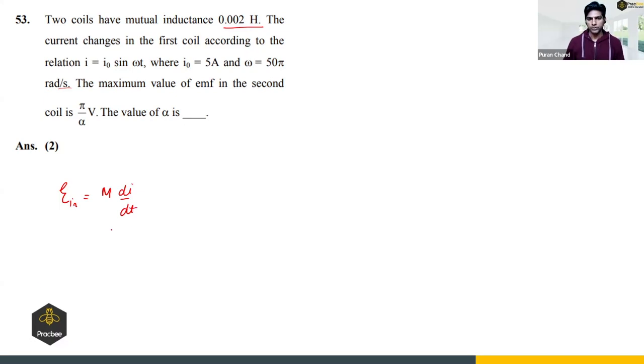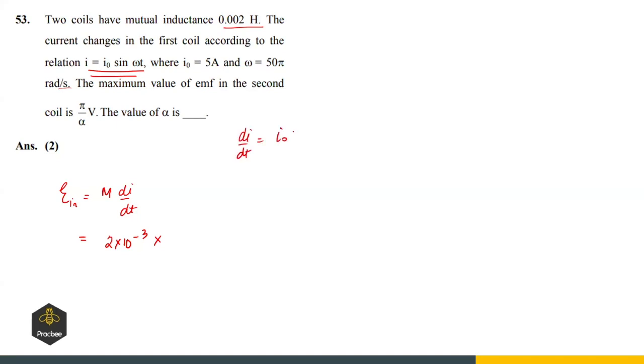So that is the EMF induced, and M is given as 2 into 10 raised to minus 3. And the rate of change of current, so we can differentiate this. So dI by dt will be omega I naught cos omega t, right? So I naught omega cos omega t.